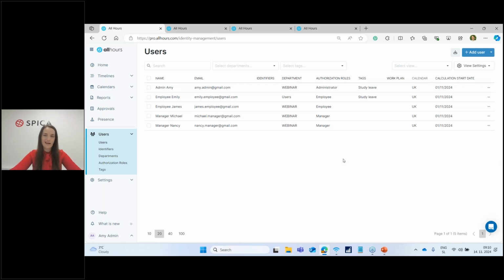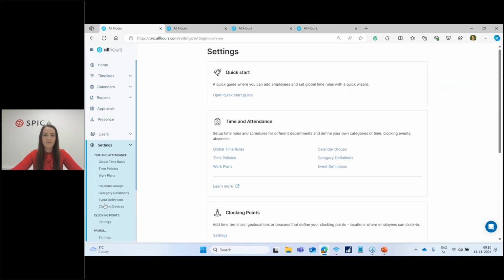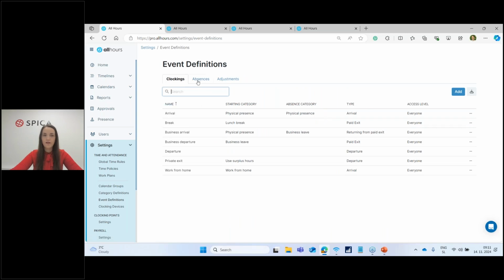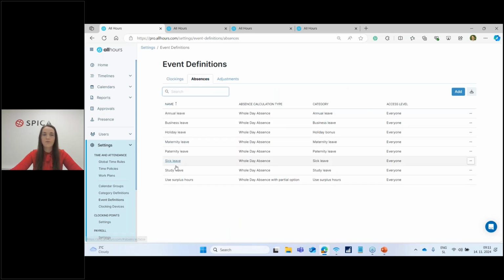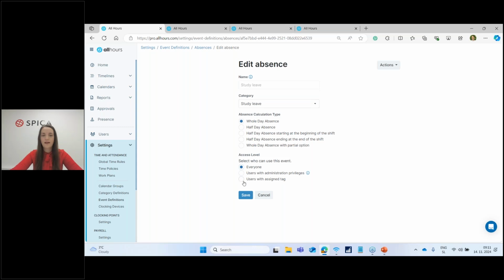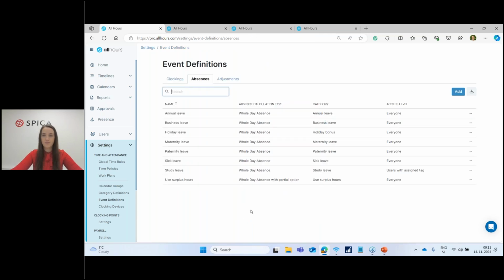So we have created a tag, we have assigned it to users. Now is the time to limit that absence to users with the tag. We go back under settings and event definitions. Under absences, we find the study leave we want to limit, right? Click on it and select users with assigned tag. Select the tag study leave we have created and assigned to the users we want to limit this absence to, and save. Now you can see that only users with assigned tag can access study leave.